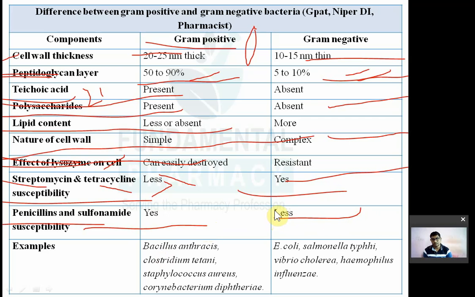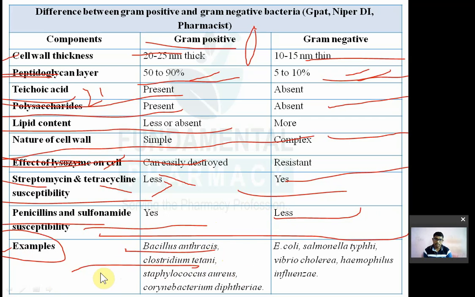Okay. Now इसके ऊपर एक बार क्वेश्चन आए examples. What are the examples of gram positive bacteria? नाम आपको याद ही रखना है, इसके लिए कोई ट्रिक नहीं. So remember Bacillus anthracis, Clostridium tetani, Staphylococcus aureus, then Corynebacterium diphtheriae. So these are the examples of gram positive bacteria.